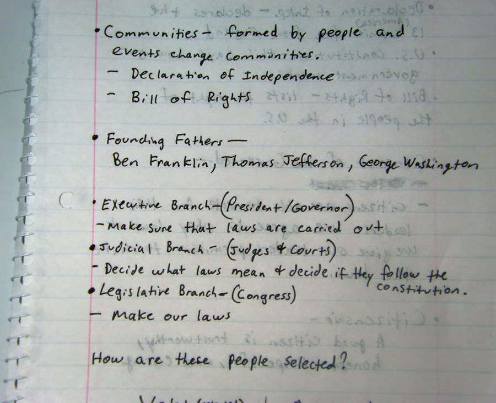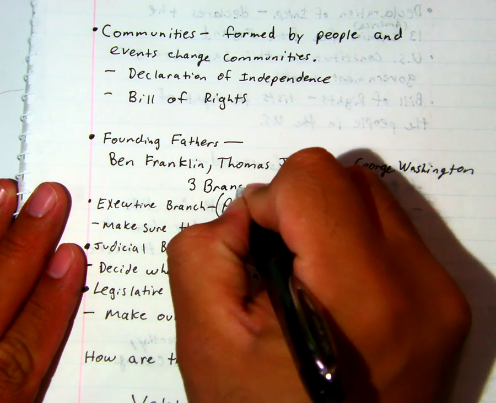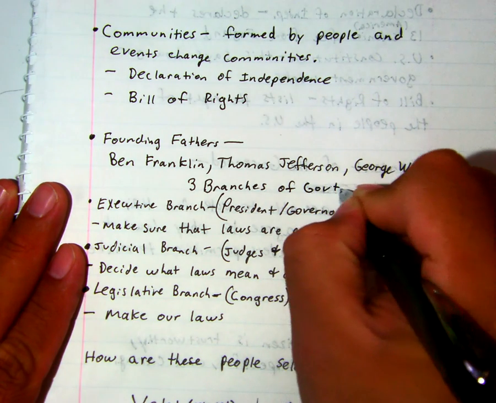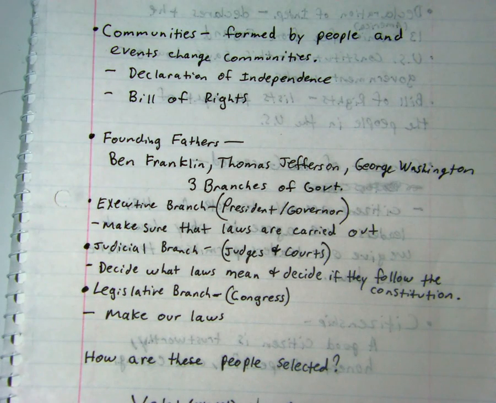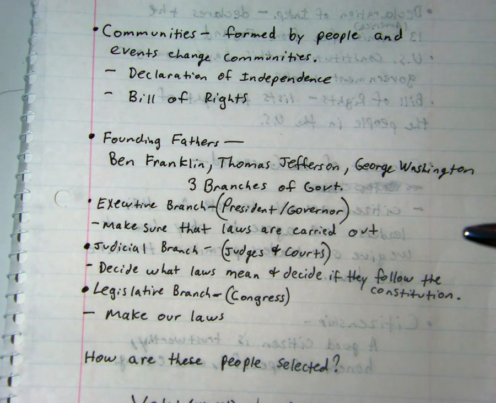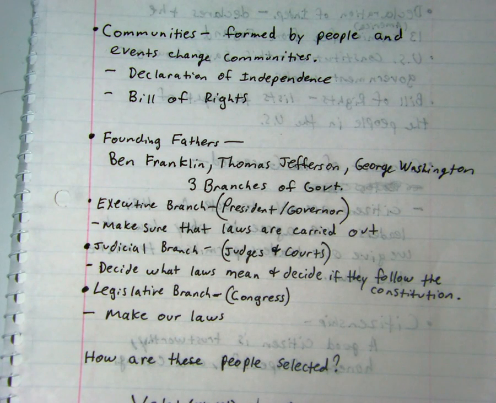We also talked about the 3 branches of government. Let me go ahead and write that down. 3 branches of government. The first one is the executive branch, which we know the president is in charge of, and also at our state level, the governor. The executive branch makes sure that the laws are carried out the way they're supposed to be. The next branch is the judicial branch, which are our judges in our courts, the Supreme Court.